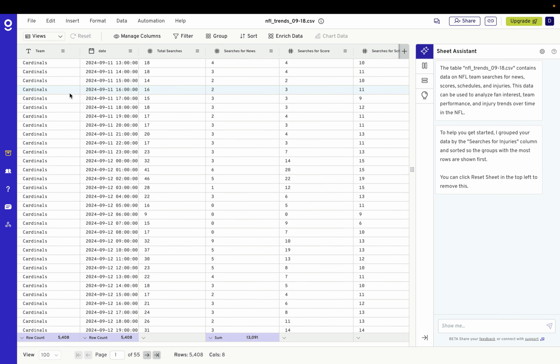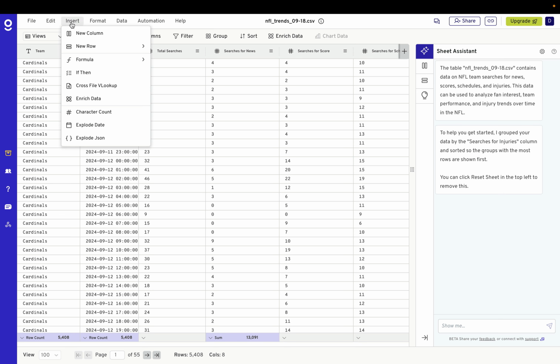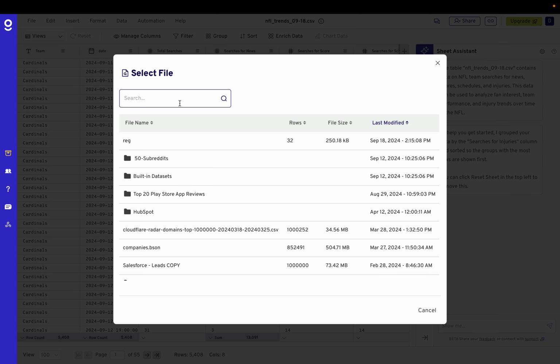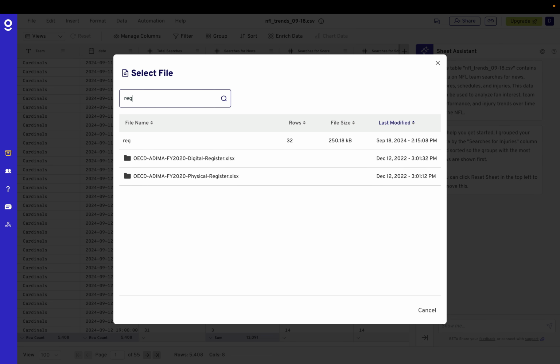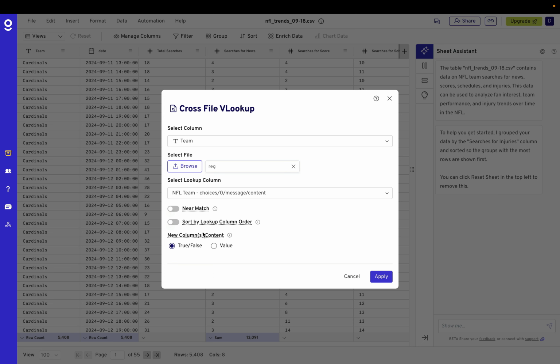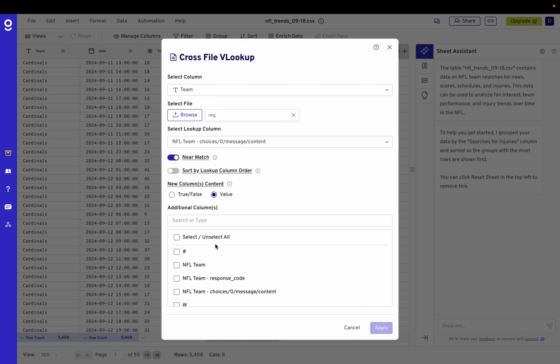And what I want to do is join on this team name here. So to do that, I'll go to Insert, Cross-File VLOOKUP. I want to do this on the team column. I'll browse for my other file, which I believe is called reg. Next, I'll select the column I want to look up against. In this case, it's the NFL team name choices. I'll go ahead and check near match in case there are any trailing spaces that may have been added. Instead of true false, I would like to bring over value, and the value I want to bring in is that win percentage.